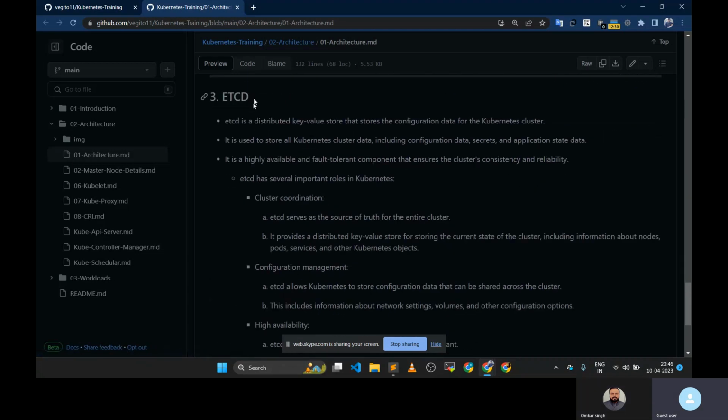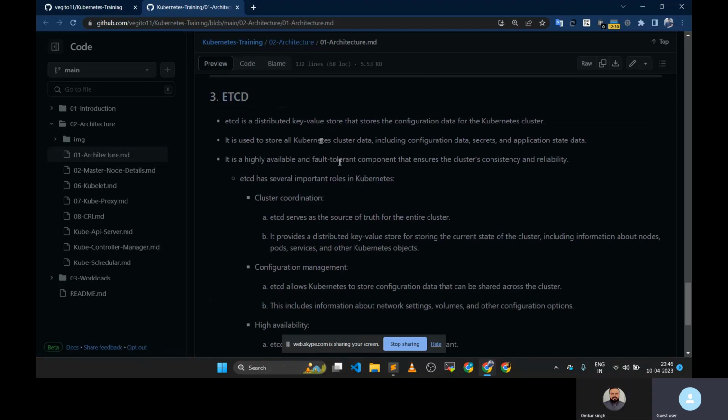Ideally it should be separate from the master node. Because if the master nodes go down, our etcd cluster also goes down. If they are on the same machine, then our entire cluster will be gone. We cannot access our pods and all those things. So etcd should be on different machines as a best practice.